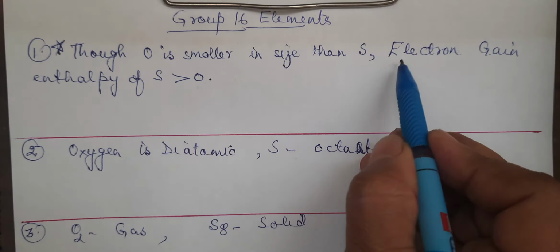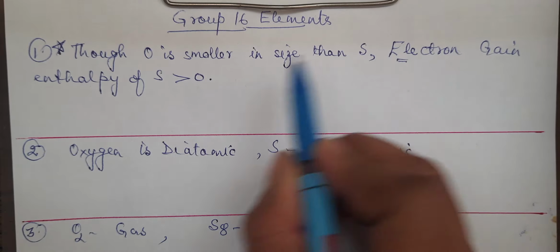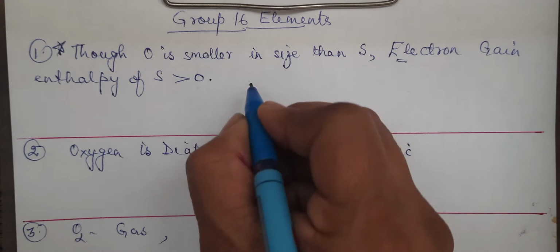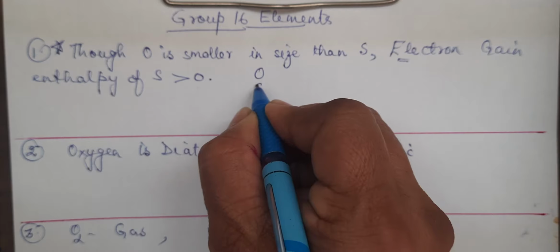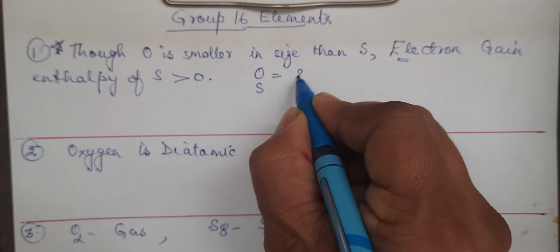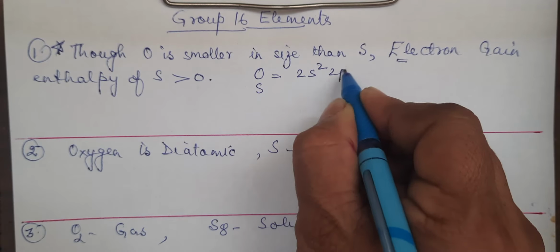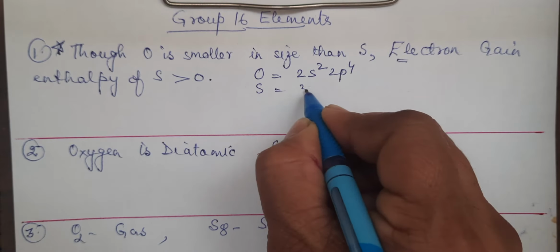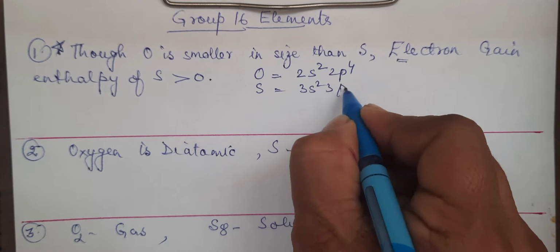Normally, what we think is electron gain enthalpy is more if the size is small. So what you do, you start writing the configuration for both. Oxygen valence shell configuration 2s2 2p4, sulfur 3s2 3p4, right?